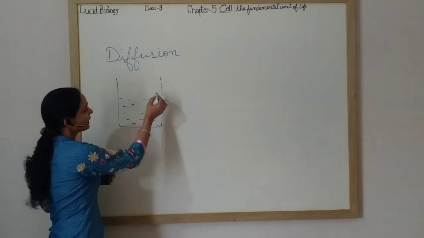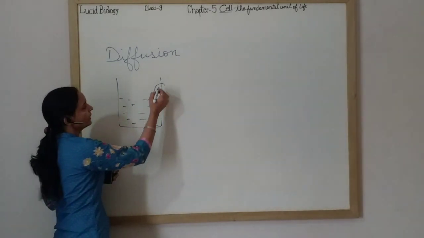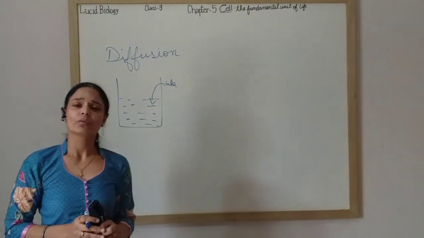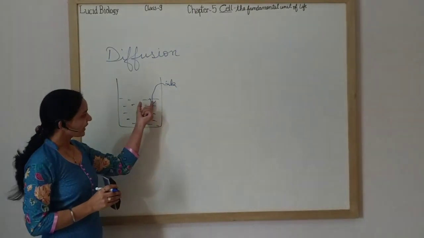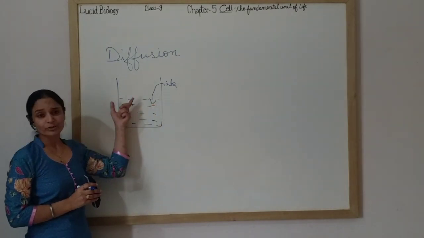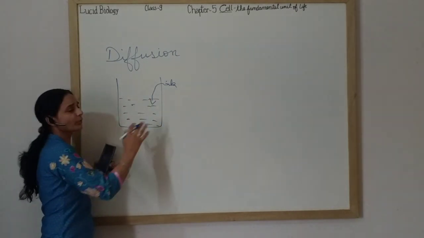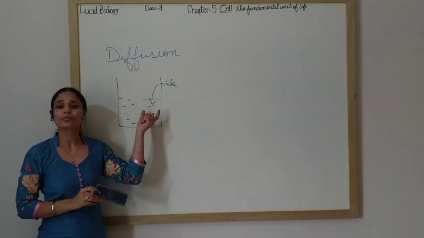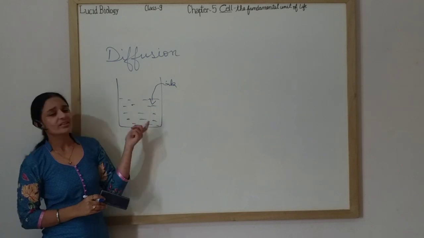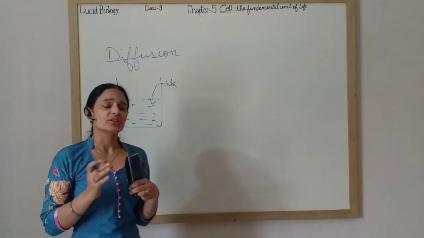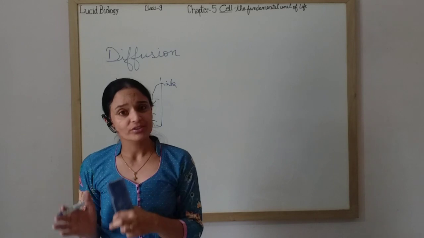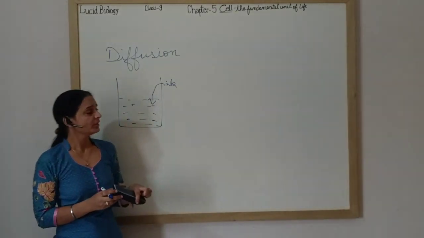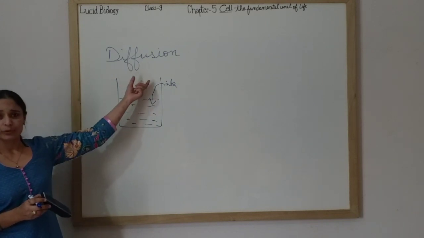Now, if you add a few drops of blue ink or any colored ink in this tumbler, what will happen? These ink particles will diffuse gradually till ink is distributed uniformly. The same color is attained. You will not be able to find where the drops of that ink are. How is this happening? Actually, substances tend to move from a region of high concentration to a region of low concentration till uniformity is achieved. This process is called diffusion.